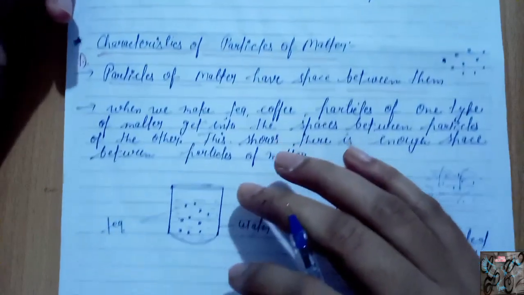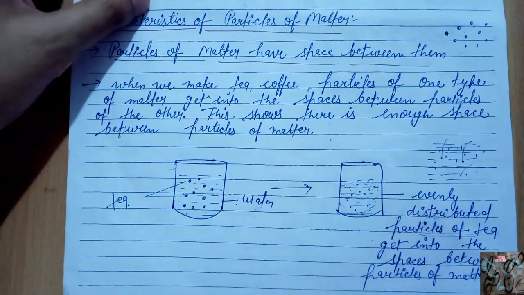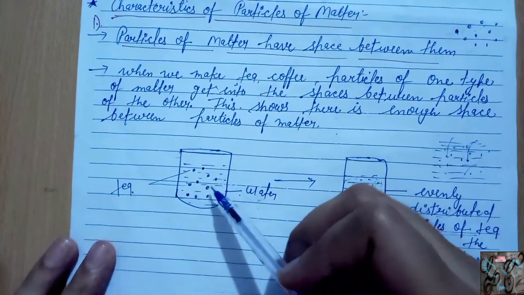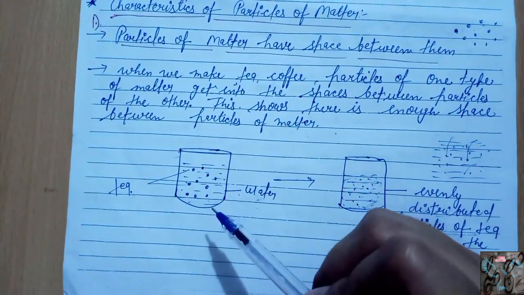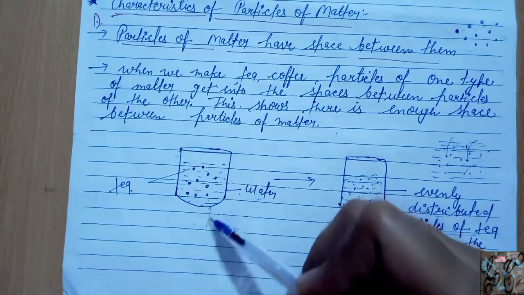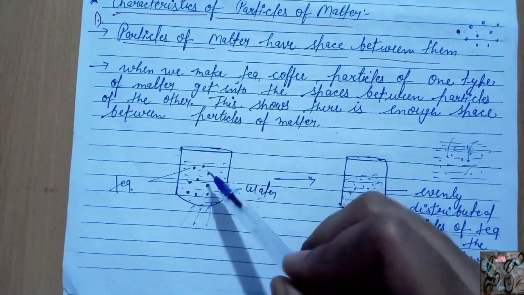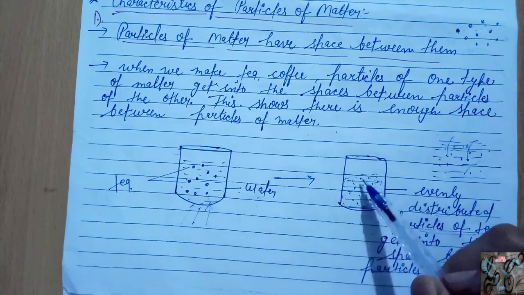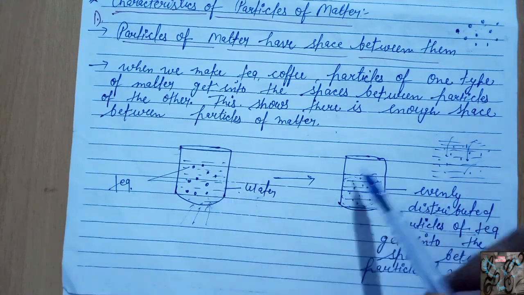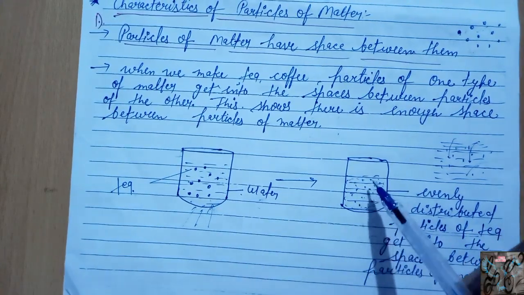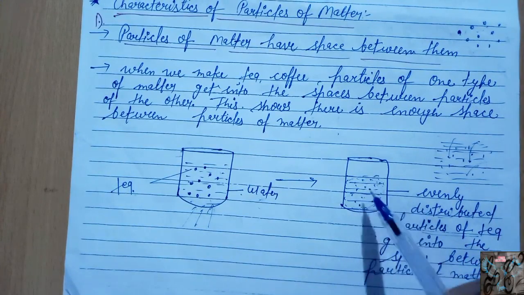And here is an example. If we take tea leaves and dissolve in water, and this water keeps on boiling, then the color of tea spreads in the whole water.